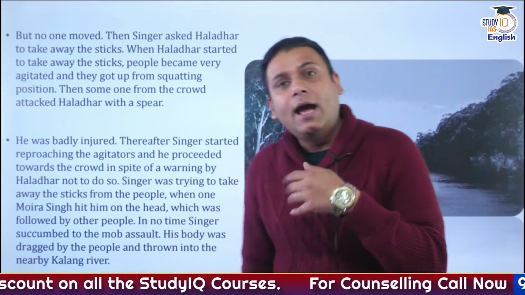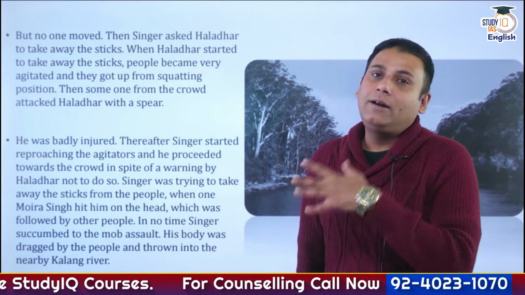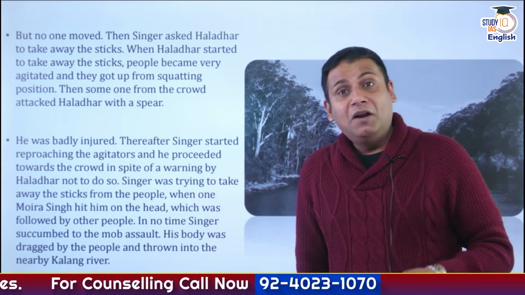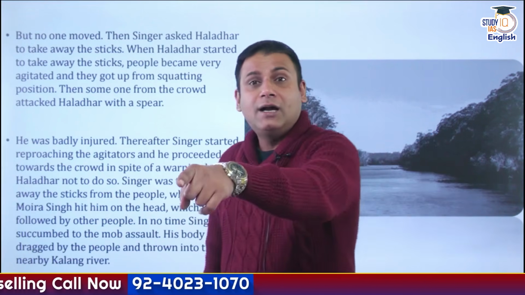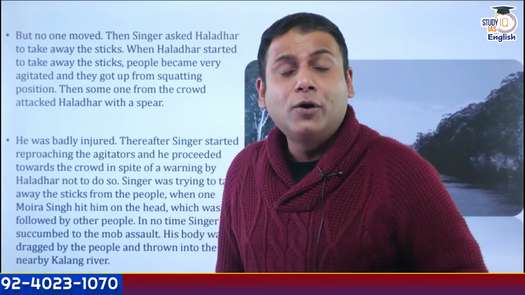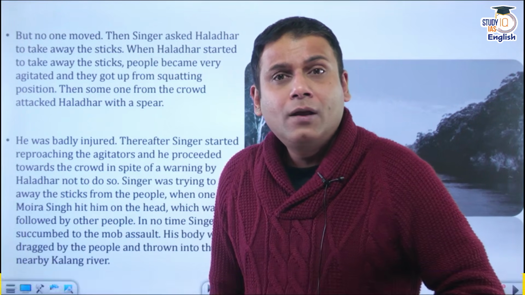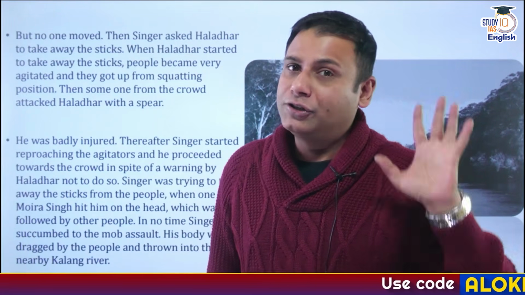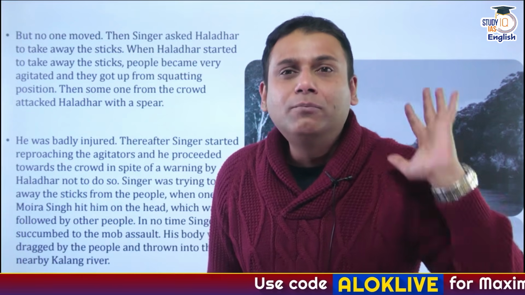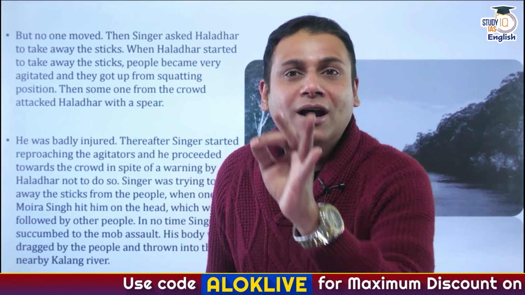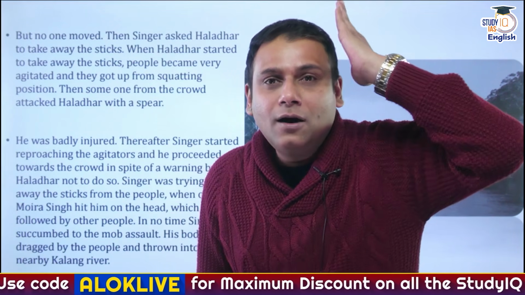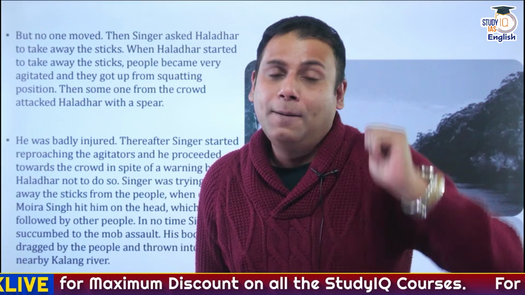And when people got angry, what happened? People started beating Haldar Barua. Now, Lieutenant Singer asked the other sepoys to take the lathis and he himself charged on the protesters. And when he charged on the protesters, one of the peasants from the mob, whose name was Moira Singh Ji, hit Singer on the head.